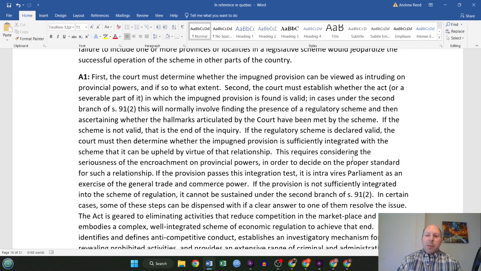Second, the court must establish whether the act, or part of it, in which the impugned provision is found, is valid. In cases under the second branch of 91.2, this will normally involve finding the presence of a regulatory scheme, and then finding out whether the hallmarks articulated by the court, like in the rule, have been met by the scheme. If the scheme is not valid, end of the inquiry. If the regulatory scheme is declared valid, then the court has to determine whether the provision is sufficiently integrated with the scheme so that it can be upheld by virtue of that relationship.